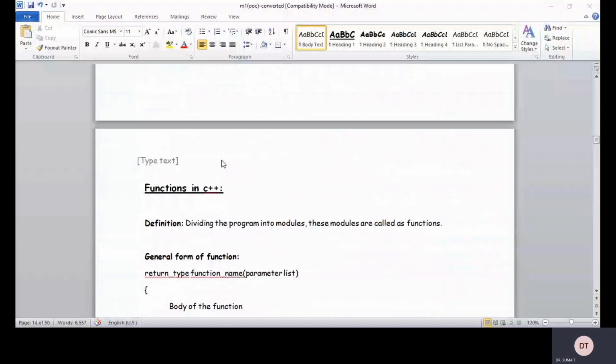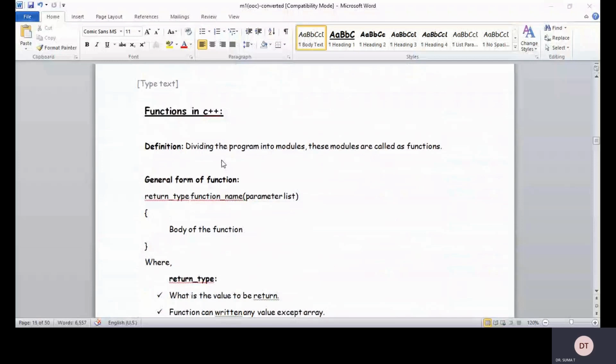Okay. The general form of a function is return type, function name, parameter list. You have to give the return type, then the name of the function, and within the parentheses you give the parameter list. Below that you have the body of the function, where we write a group of programming statements that are useful to perform a specific task, right?